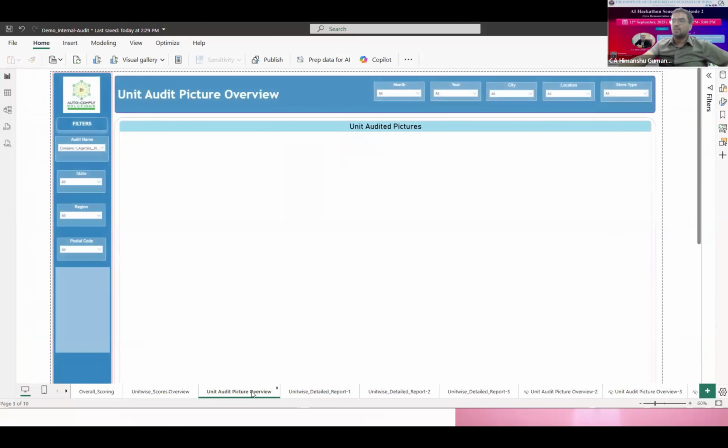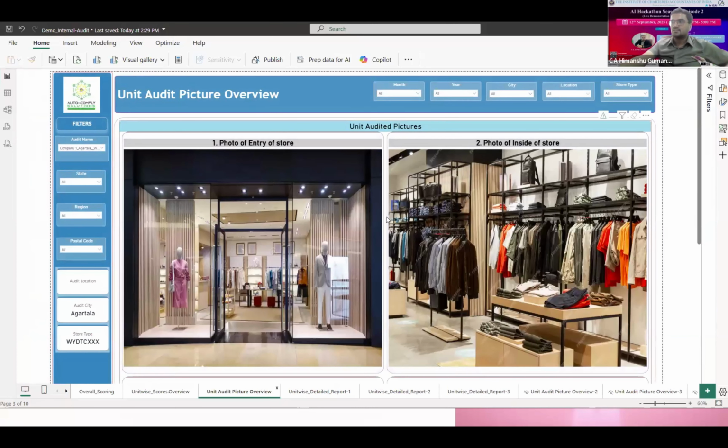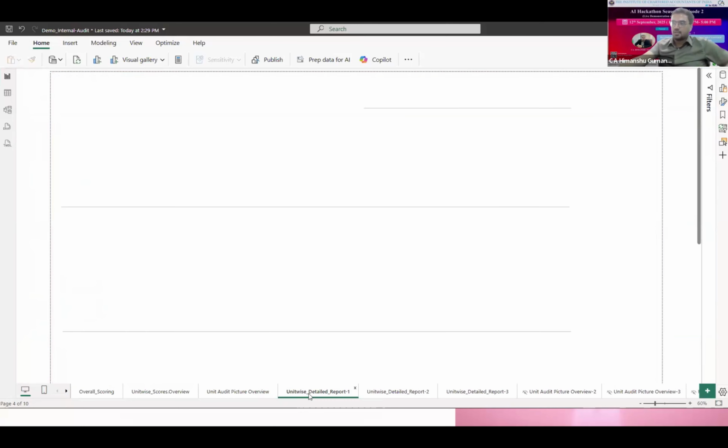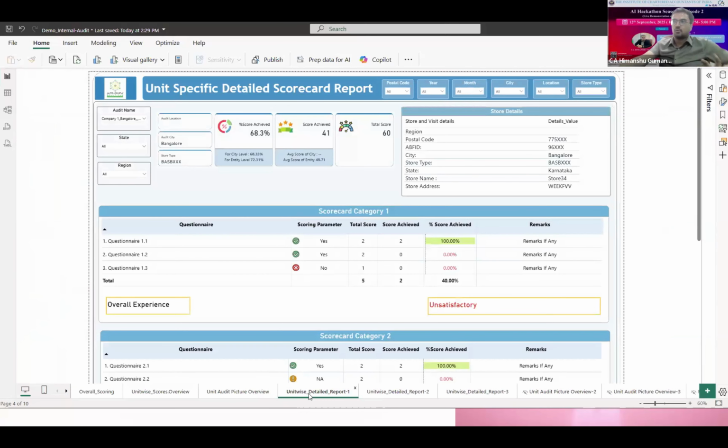We have seen in our input report that the image links are stored in the respective drive or SharePoint drive. So once the audit is done, they just have to ensure the discipline of creating a particular template and a file, and we can see this kind of dashboard auto-populated, and it can be collaborated and shared